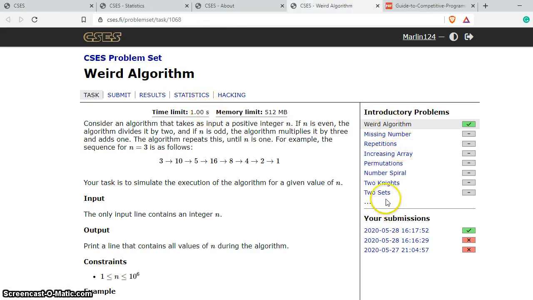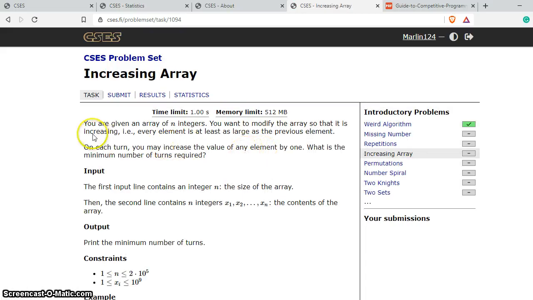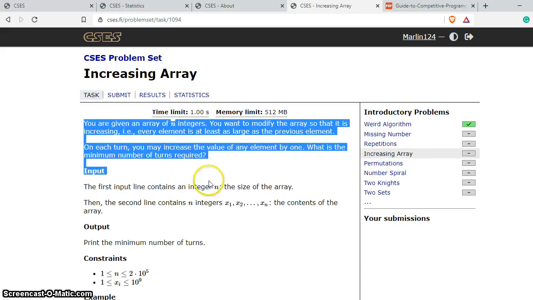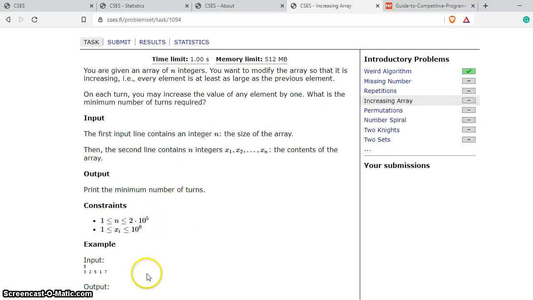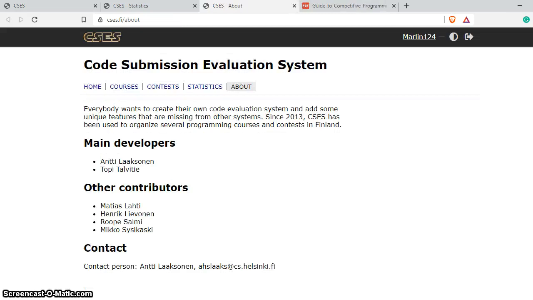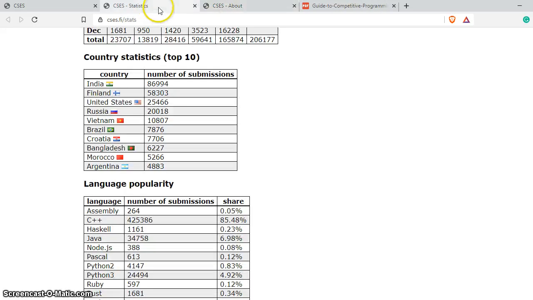There are many different kinds of problems. If you see Increasing Array, this is a different problem. It has its own description where you can understand the problem statement. The inputs and the outputs and constraints are mentioned. So the whole thing is completely defined over there.